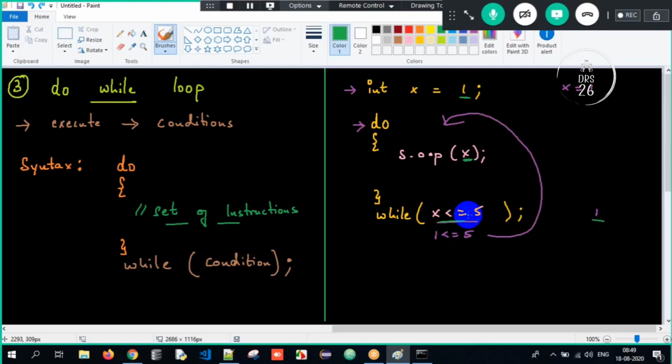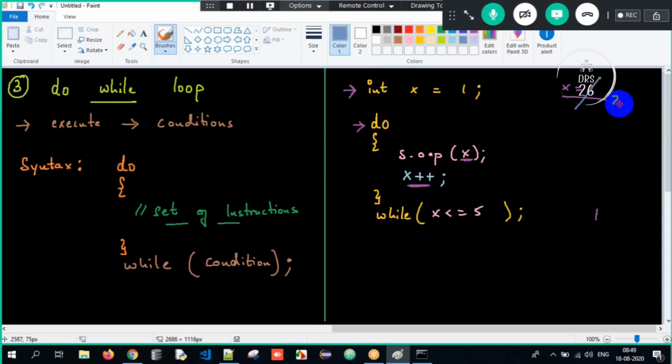In order to make it efficient, sir, what am I supposed to do? I have to add one statement. What is that statement, sir? x plus plus. See now, it's a very simple program. First step, x will get initialized to 1. Correct? What is my x value? 1. I print my x value. x plus plus meaning I am incrementing the value of x. x value will become 2. And after that I check the condition. Is 2 lesser than or equal to 5? Yes, it's true. Control will go by. It does the job. What is my x value? 2. 2 will get printed.